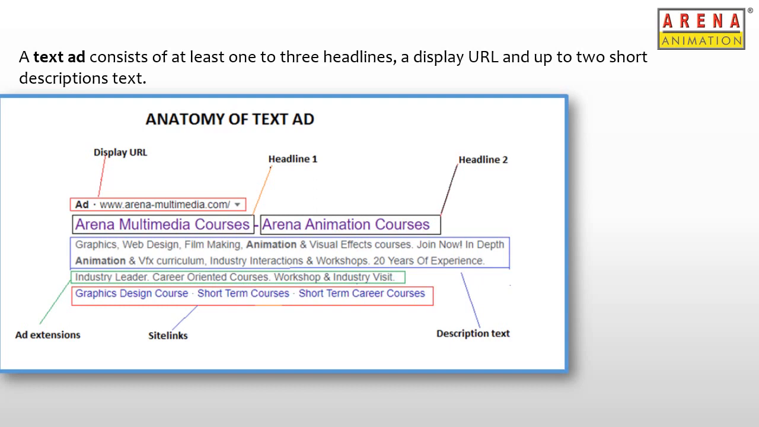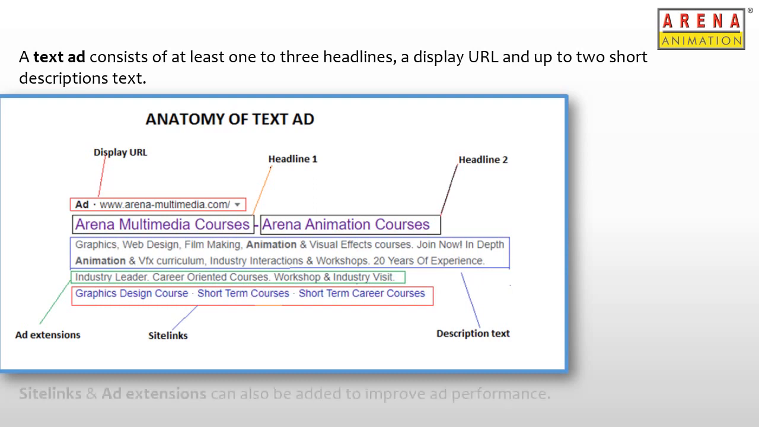Below the headline, we have the description text, where we can highlight more about the product or service we are offering, including a few benefits. So it's best practice to also include a call to action here, like inquire now or contact us today. A call to action refers to the action you want users to take once they land on your website. We can have up to 2 different description texts added in total.